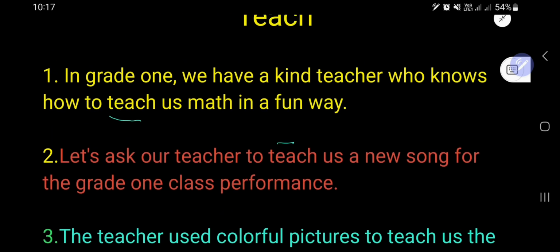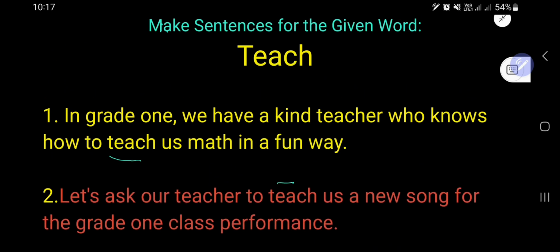I think now you are able to write a lot of sentences using this word teach. Teach actually is a transitive verb. After teach, you have to use an object. I teach English, right? Like this. He teaches English.